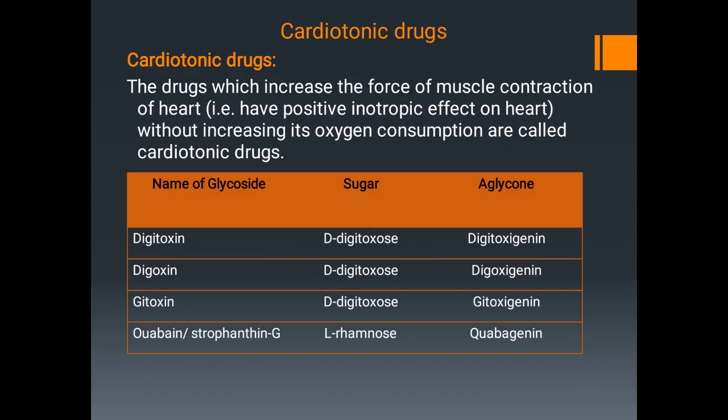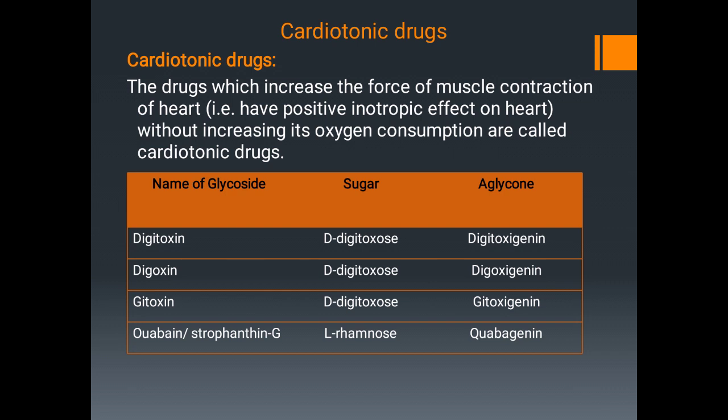The drugs which increase the force of muscle contraction of the heart, that is produce the positive inotropic effect on heart without increasing its oxygen consumption, are called cardiotonic drugs. These drugs on hydrolysis give a sugar and an aglycon.